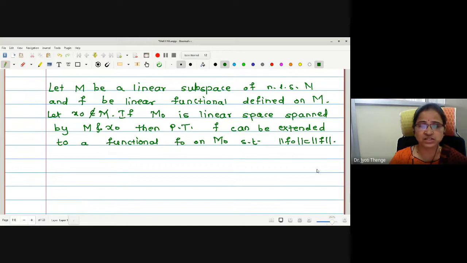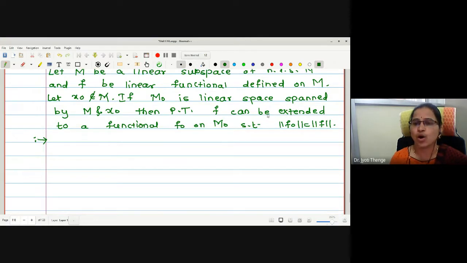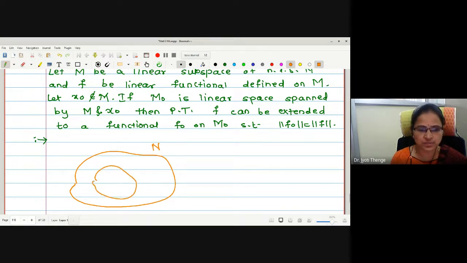We'll try to understand the statement first. This is totally related to the functional. The theorem tells that if we have a linear subspace of a given normed linear space, say N, this is my original space N, and this is a linear subspace M. Now what is given to us? Small f is a linear functional defined on the space M. x naught is an element not in M. Not in M means it is in N.